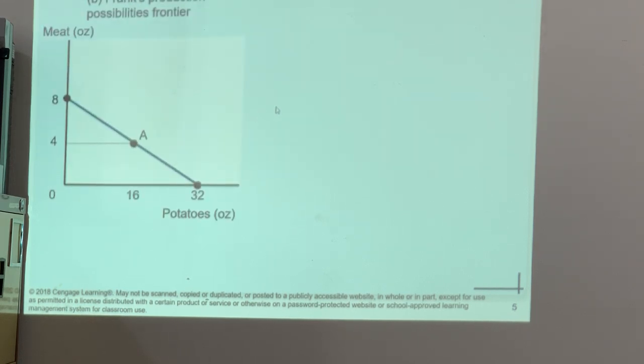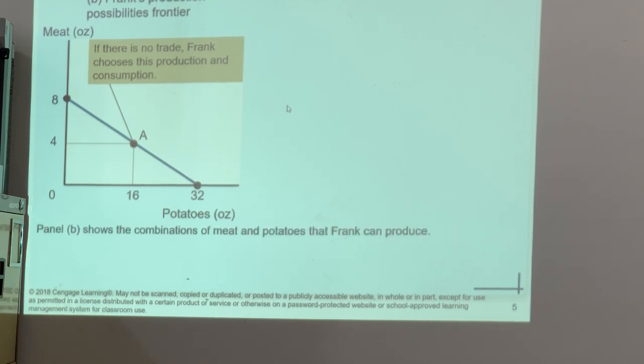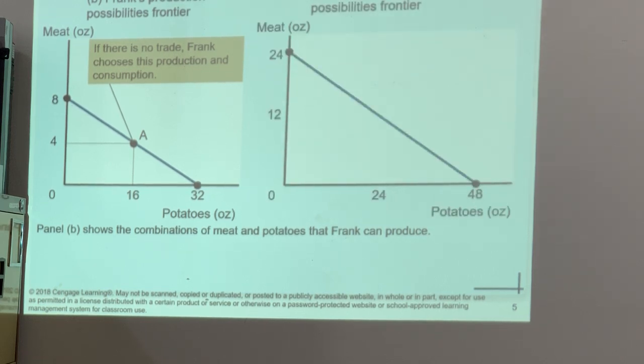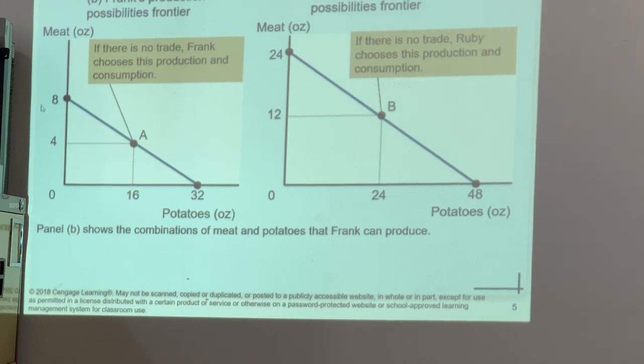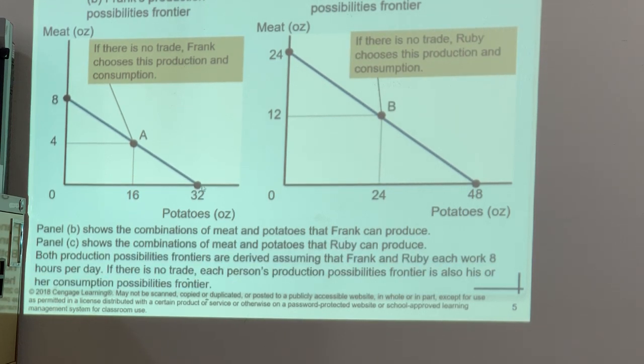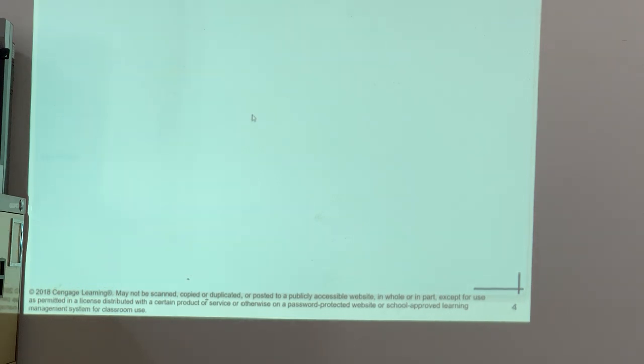So therefore, we can construct a graph in this case, which shows the production possibilities frontier for Frank and Ruby. These figures, 8 and 32 and 24 and 48, came from the previous table which we had here.